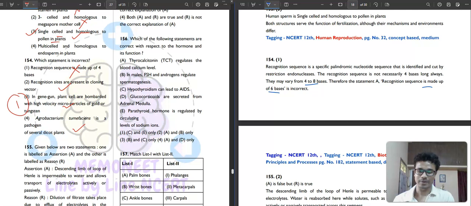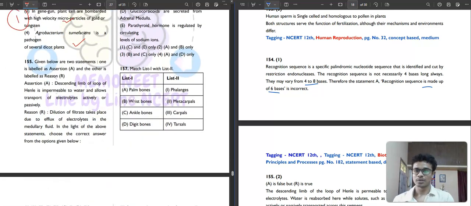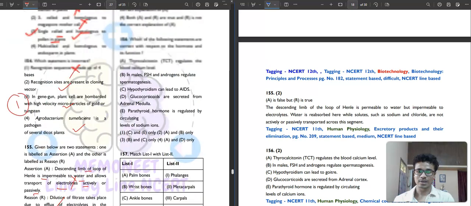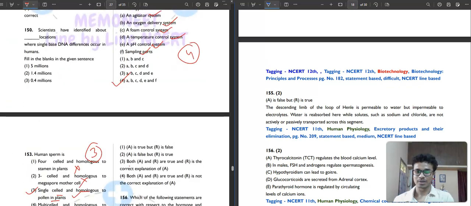Then question number 155. This question says that the descending limb of the loop of Henle is impermeable to water and allows transport of electrolytes actively or passively. So the assertion is false, because the descending limb of the loop of Henle is permeable to water. Then, dilution of filtrate takes place due to efflux of electrolytes in the medullary fluid. This is correct. The assertion is false, but the reason is true. So our correct answer will be option number 2.